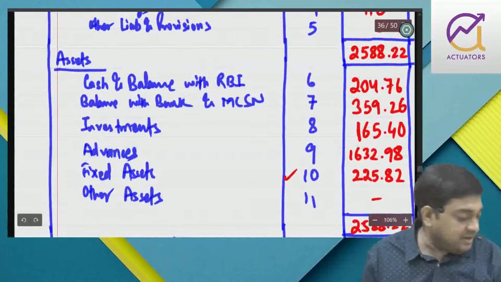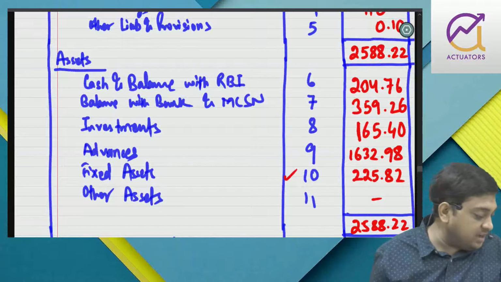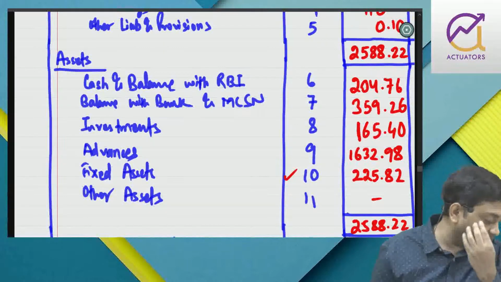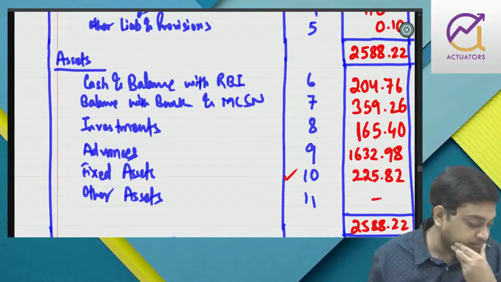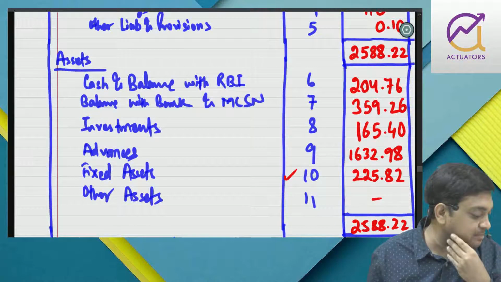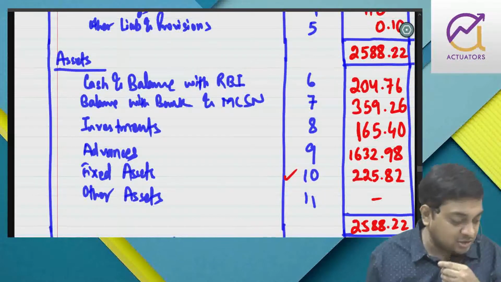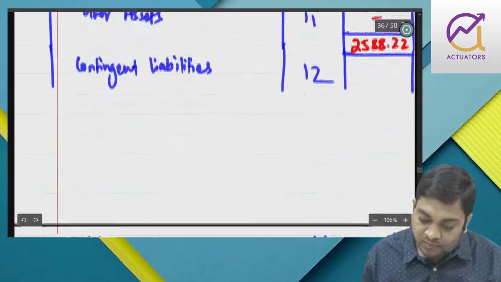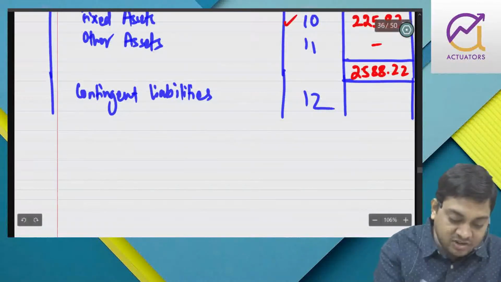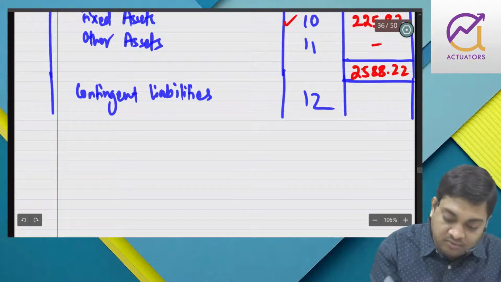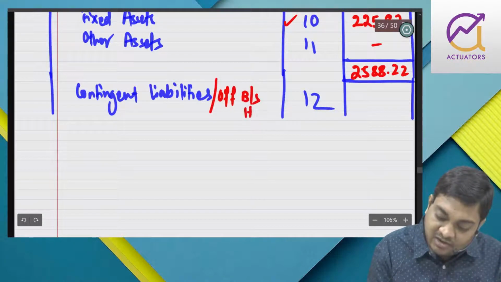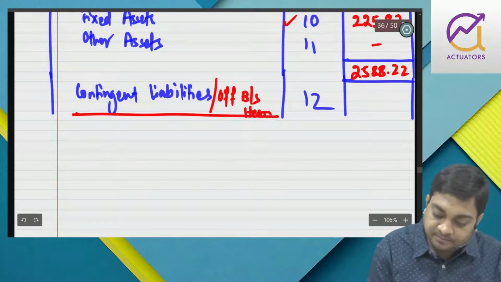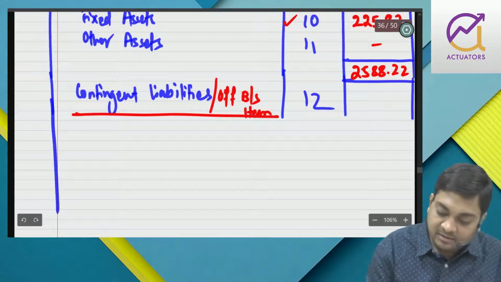Now contingent liabilities, you have two off balance sheet items. We have bills for collection, and then acceptances and endorsements, and then claims against the bank not acknowledged as debt, that is also a contingent liability. So you can show this as off balance sheet items.